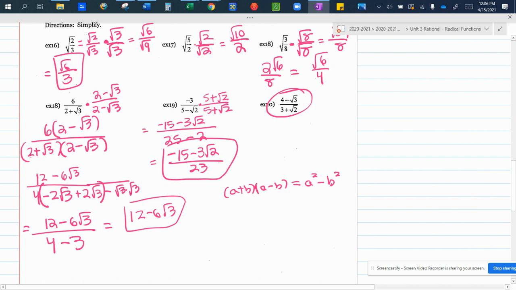Let me see your board again. You didn't multiply by the conjugate. So notice here I have 5 minus the square root of 2. So I multiply by 5 plus the square root of 2. So you have to multiply by opposite signs. Yes, good job. Kyle, what you got? I already checked yours. Did you already finish page 13? Let's see if we can figure those out.